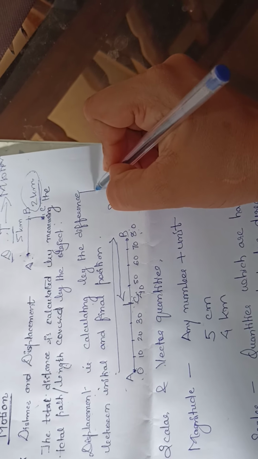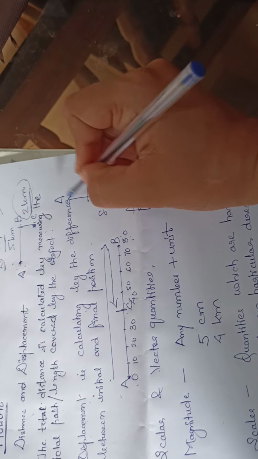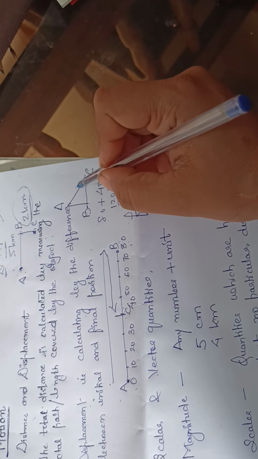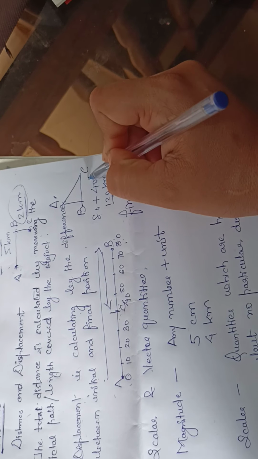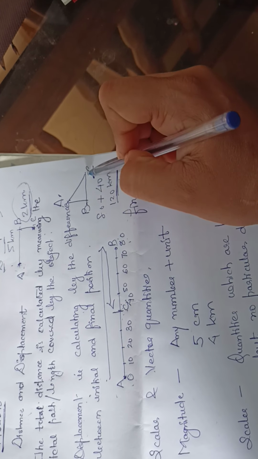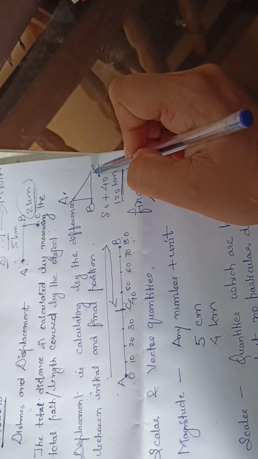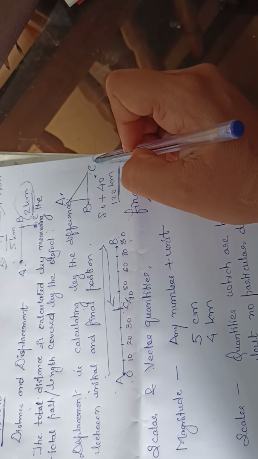Like, another example, you see A, B and C. Now what is the shortest distance? This is the initial position and this is the final position. The distance we can calculate in this way, AB plus BC. But displacement, as we know, is the shortest distance covered by a body, that means initial position to final position.